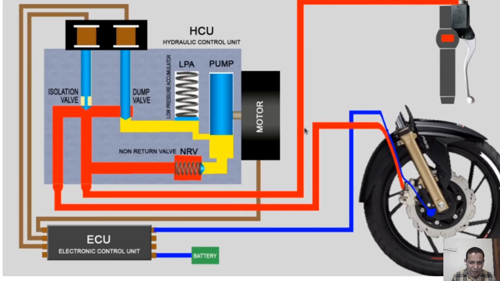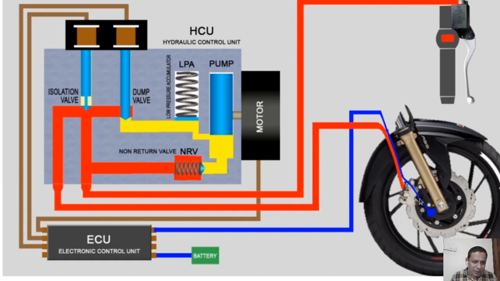This is a hydraulic braking system. All ABS systems have a hydraulic braking system; without one, it will not work. In almost all vehicles nowadays we use hydraulic brake systems, and the increase in pressure applies the brake.